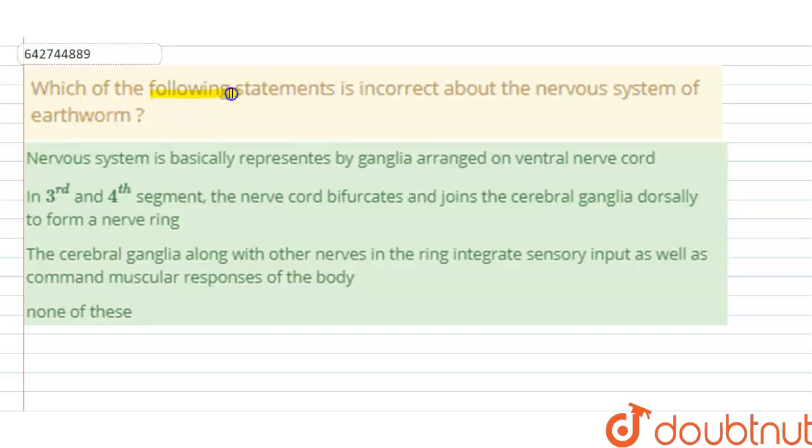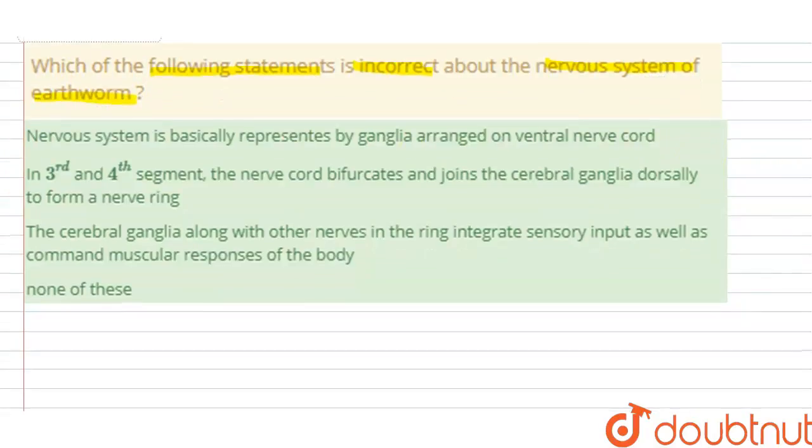Hello everyone. So the question says: which of the following statements is incorrect about the nervous system of the earthworm? Now, in case of the earthworm, we all know that the earthworm belongs to the phylum Annelida,